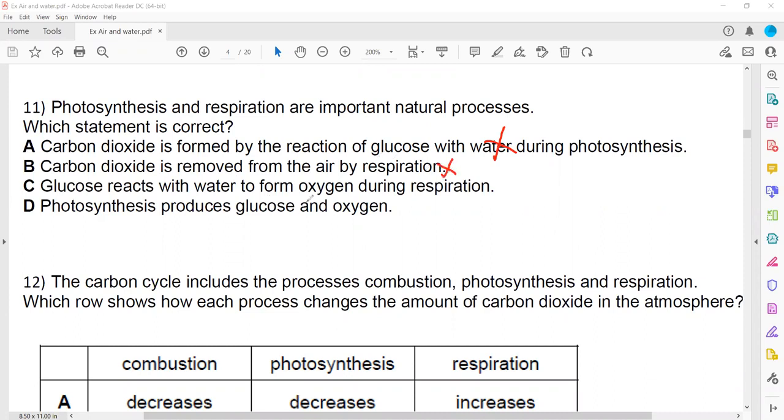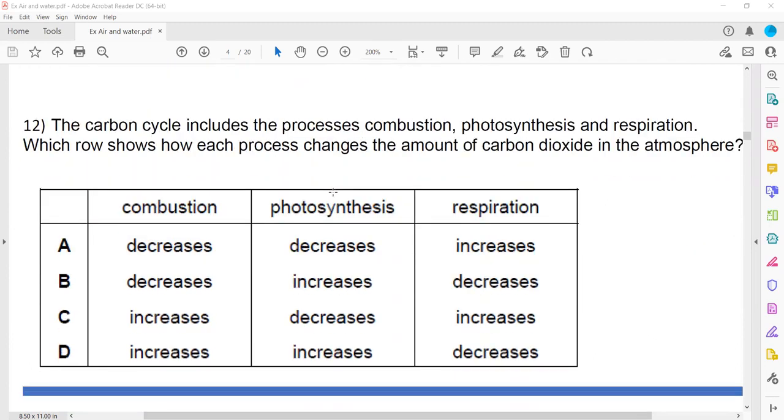No, that is by photosynthesis. Glucose reacts with oxygen to form water in respiration, and photosynthesis produces glucose and oxygen. That's true. When carbon dioxide and water combine in the presence of chlorophyll, they form glucose and oxygen.